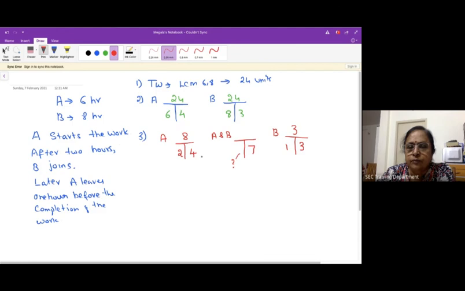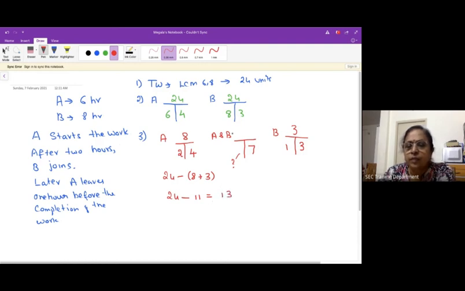And now we know that the overall total units is 24. In that, A is going to complete 8 units and B is going to complete 3 units. So this is the total unit which is completed, and the balance we are supposed to take. So this is 24 minus 11, that is going to be 13.